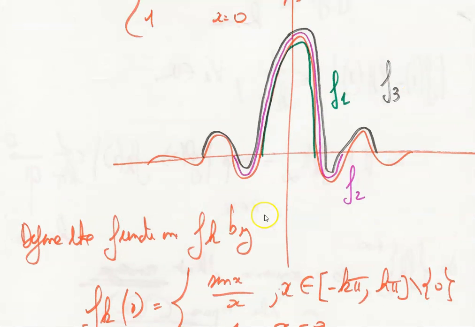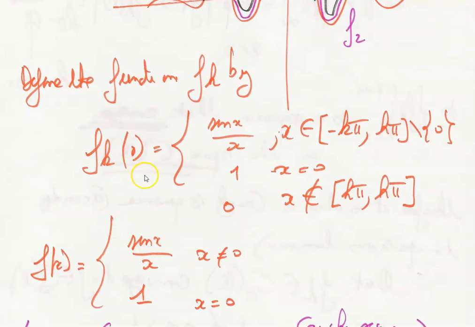And let's define the function f_k by f_k of x equal to sin x over x if x belongs to the interval minus k pi to k pi, except 0, f_k of x equal to 1 if x equals 0, and f_k of x equal to 0 if x does not belong to the interval minus k pi to k pi. It's a minus here that I forgot, minus k pi.